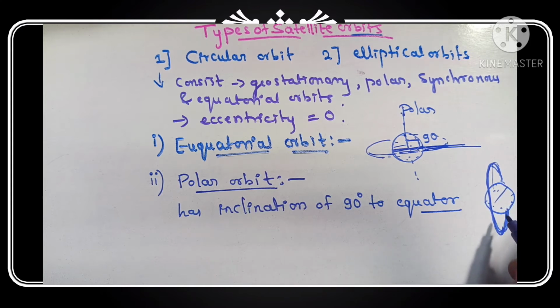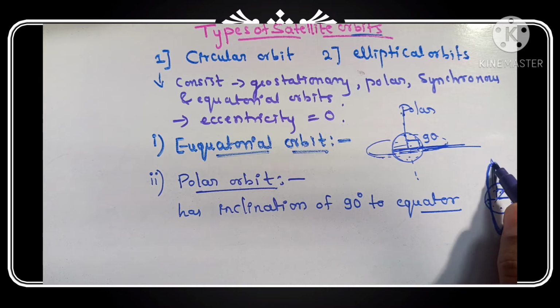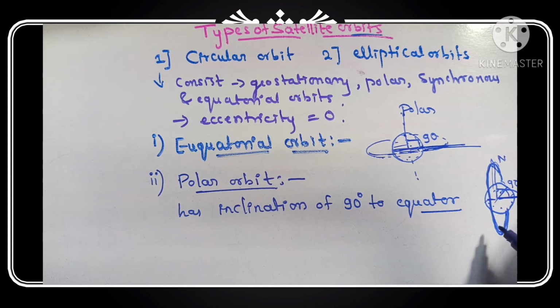Polar orbits have an inclination of 90 degrees to the equator. Means this is the equator, and the 90 degrees should be this one, this is polar, north and south. So the satellites are moving north to south. On every orbit around the Earth, it passes over both the north and south poles.